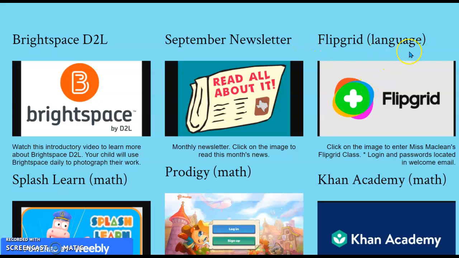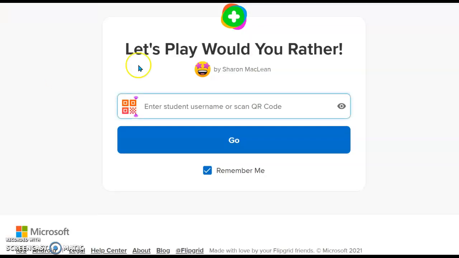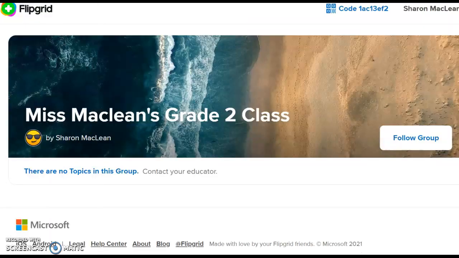Flipgrid is used for language, so it's a great way to communicate through social media and videos. When you click on this link, you'll get to a page that asks for the student username or QR code. This will be provided shortly, and then you would see the page look like this, but it would have a topic popped up.